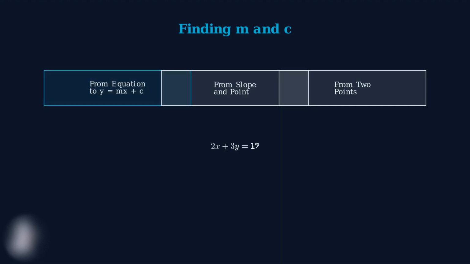Method 1. When you have an equation that's not in y equals mx plus c form, you need to rearrange it. The key is to make y the subject of the equation. Once you do this, the coefficient of x becomes your gradient m, and the constant term becomes your y-intercept c.